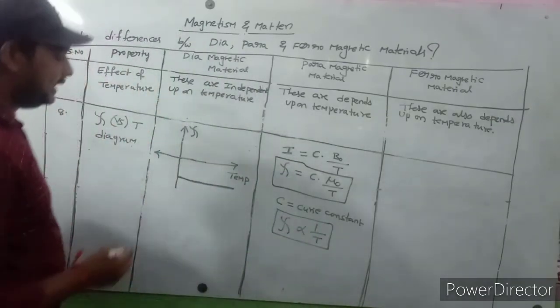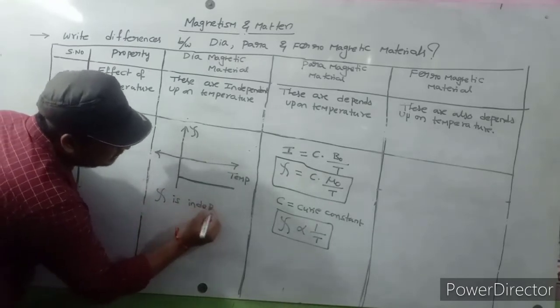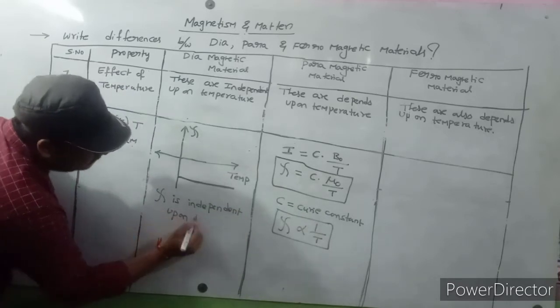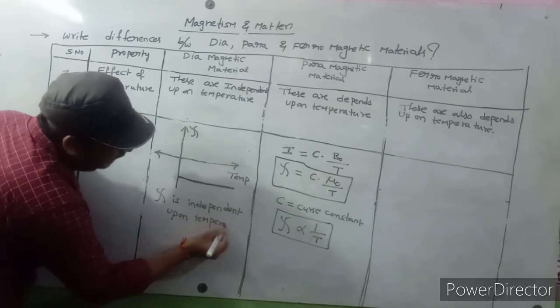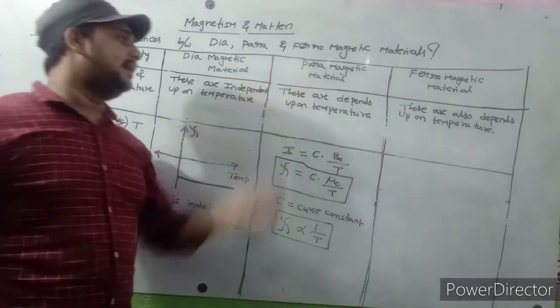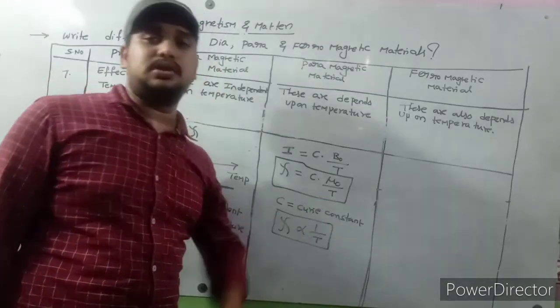Here, for diamagnetic materials, zeta is independent of temperature. Paramagnetic materials depend upon temperature: it is inversely proportional to temperature.